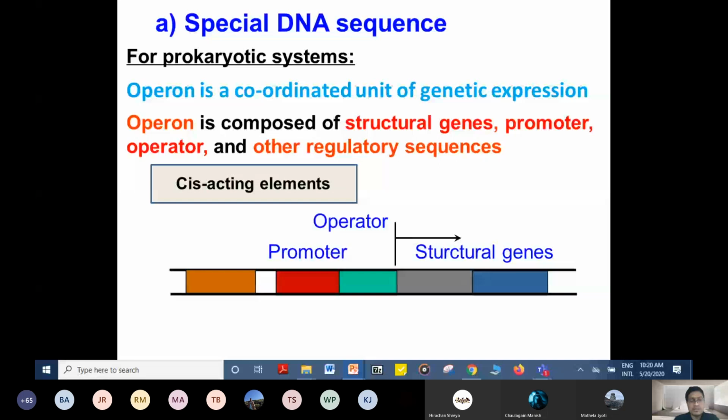And these regulatory sequences, promoter and operator, which are just near to the structural genes, are known as cis-acting elements. Okay, we said that operon is a coordinated unit of genetic expression, and this operon consists of structural genes, promoter, operator, and other regulatory sequences.